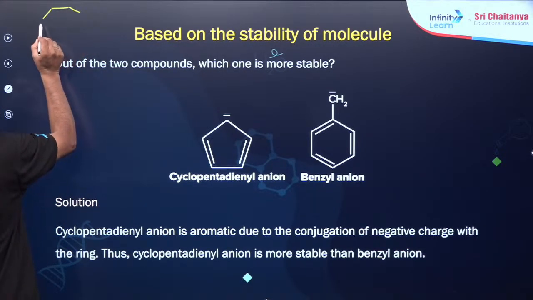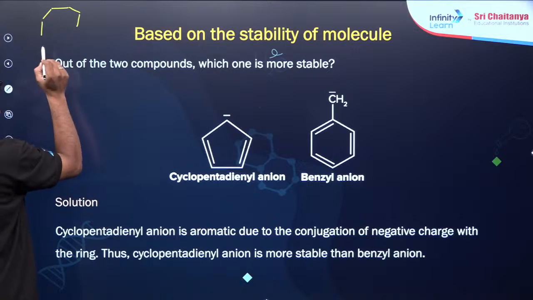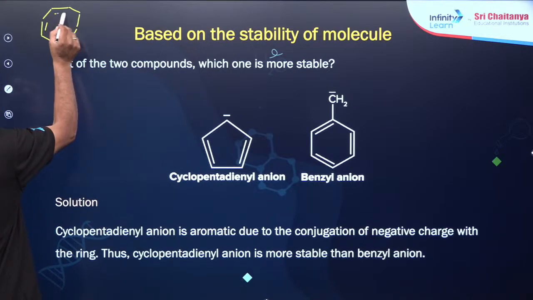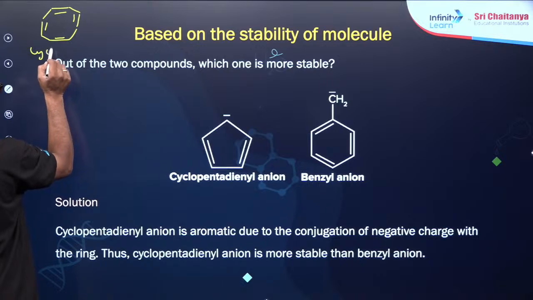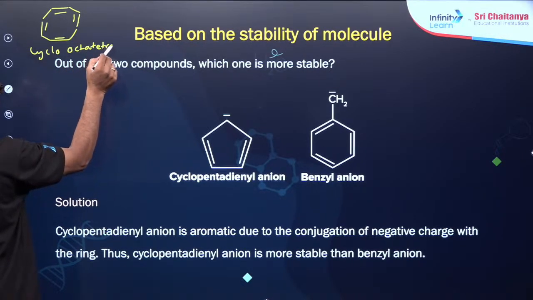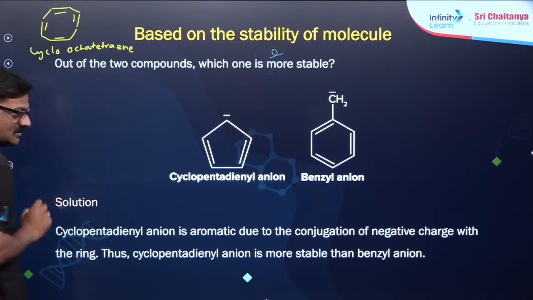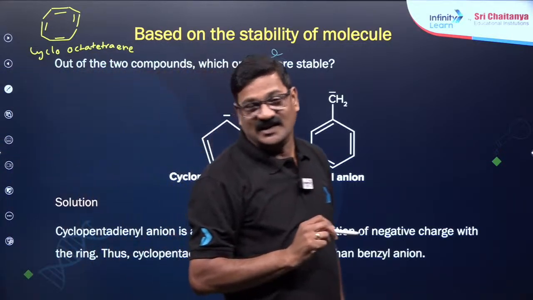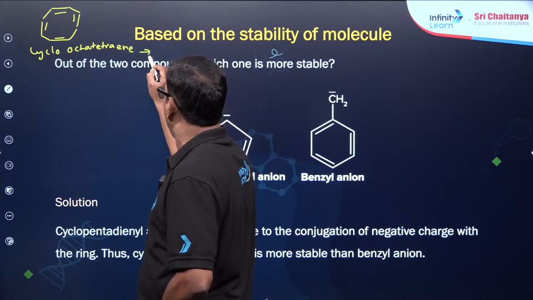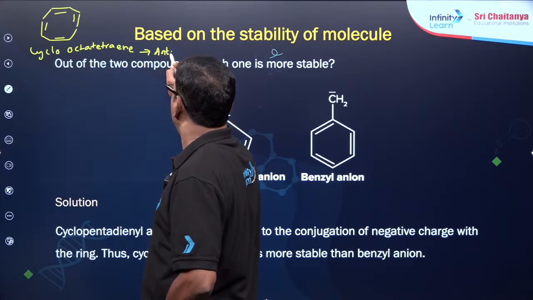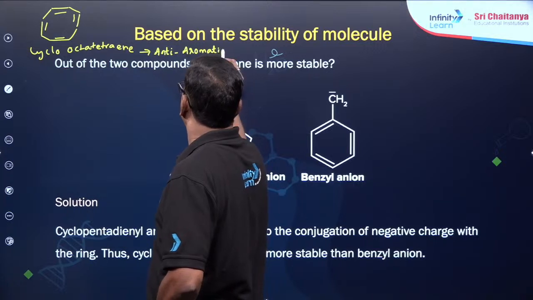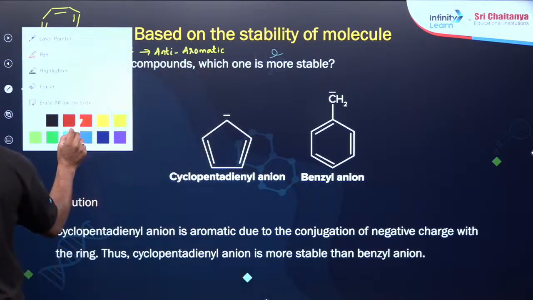Let me draw this instantaneous drawing. Cyclooctatetraene. So people claim this is anti-aromatic.